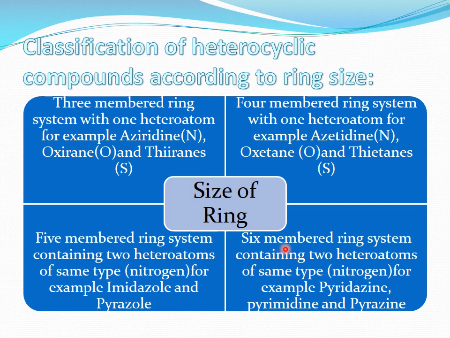Similarly, in the six-membered ring system containing two heteroatoms, again the two heteroatoms we consider are the same, both nitrogen. So the examples are pyridazine, when the two nitrogens are present at 1,2 position, pyrimidine, when they are present at 1,3 position, and the next is pyrazine, when the two nitrogens are present at 1,4 position.